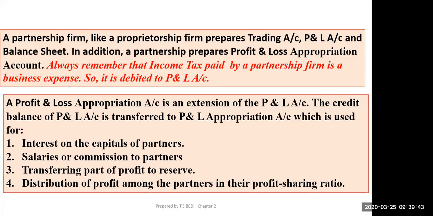You will make profit and loss appropriation account after making P&L account, and in this you will pay interest on capital to the partners, you will pay salaries or commission to the partners. One point is missing, you will charge interest on drawings from partners. Then if there is any transfer to reserve, then it will be done through this distribution of profit. Then after taking these points into account, you will divide the profit and distribute the profits among partners in their profit sharing ratio.